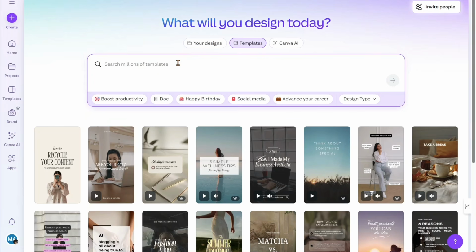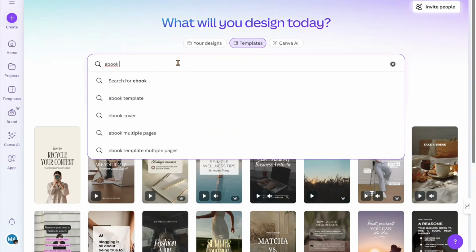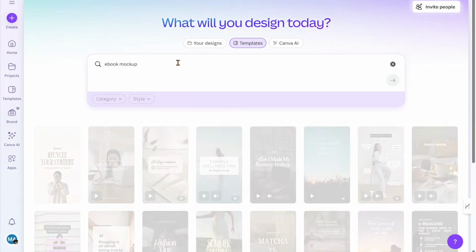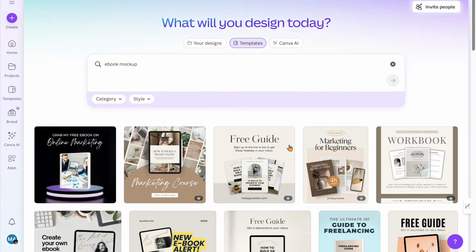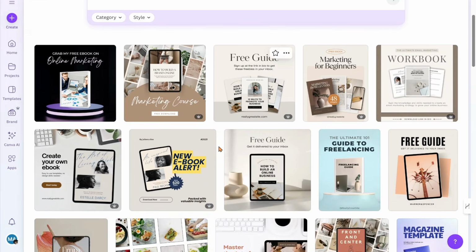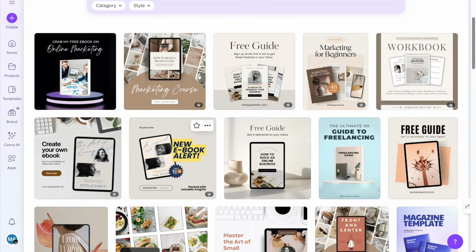So you want to come back to the search bar and type ebook mockup, just ebook mockup or ebook cover mockup, whatever. So right here we have different mockups that we can use. These ones are paid, remember. But this one is free.